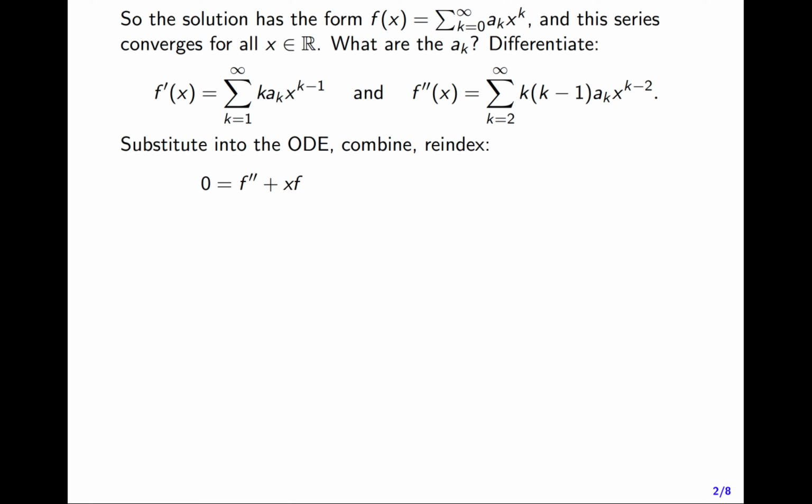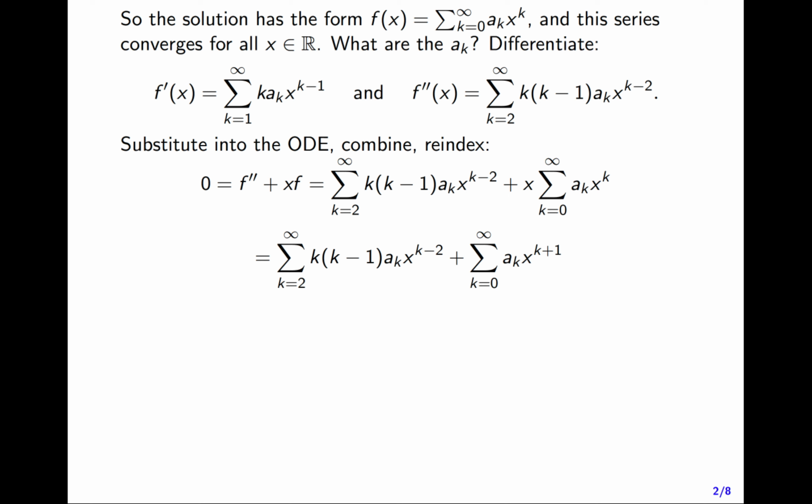0 is f double prime plus x times f. I put the two power series in. I have the power series for f double prime, that's the sum from k equals 2 to infinity. And then I have x times the power series for f. And I won't do anything to this first power series just yet, but I will move that x inside the second power series. So now that's the sum from k equals 0 to infinity of ak times x to the k plus 1.